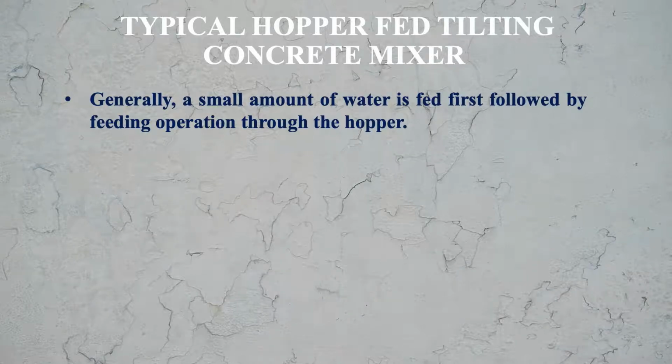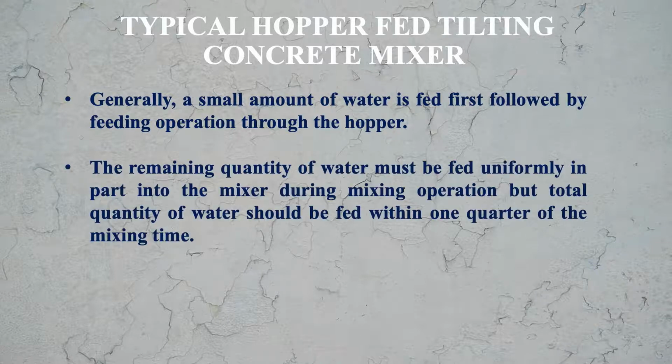Generally, a small amount of water is fed first, followed by the feeding operation through the hopper. The remaining quantity of water must be fed uniformly in parts into the mixer during the mixing operation, but the total quantity of water should be fed within 1/4 of the mixing time. So that time limit is also given there.